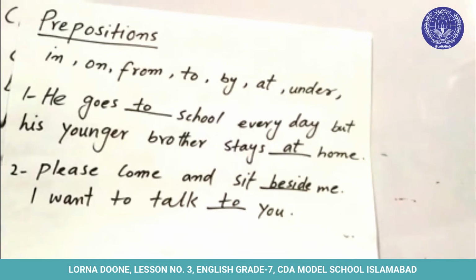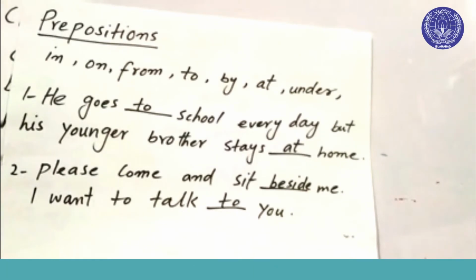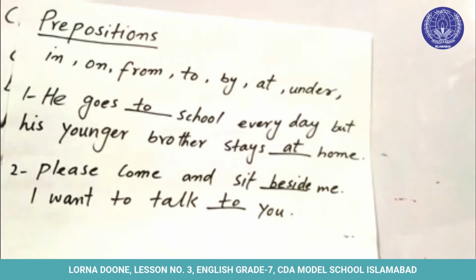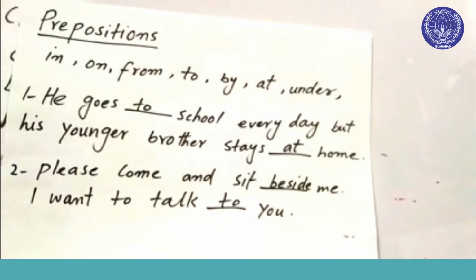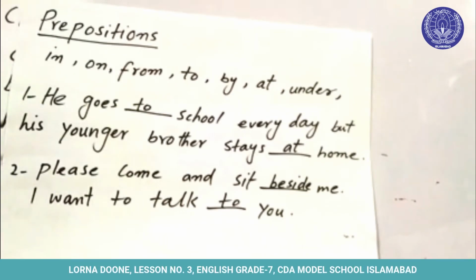Now when we say, for example, that the ball is under the table, the book is on the table, under and on are telling us about the position of the things. For example, the ball is under the table means ball मेज के नीचे है. The book is on the table. किताब मेज पर है.